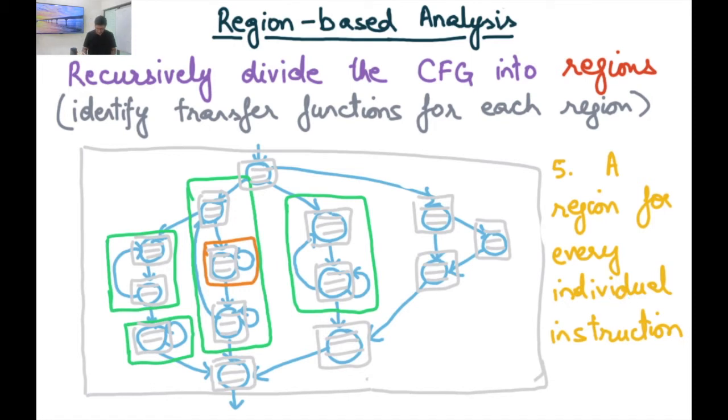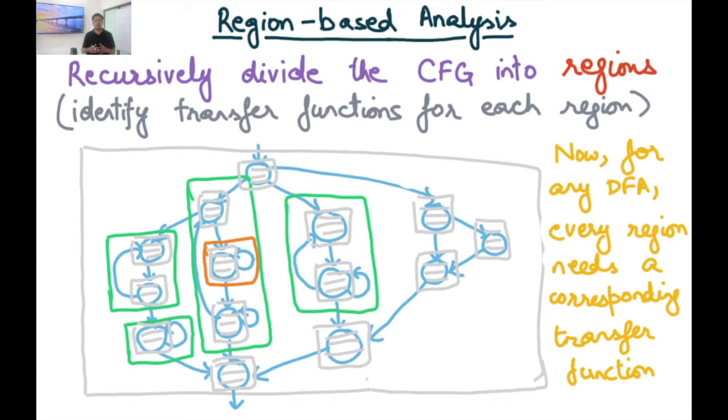Okay, so now that I have divided my program into a hierarchy of regions, for any DFA I need to assign a transfer function to every region at every level. Okay, so somehow, let's say I'm able to identify a transfer function for every region. Okay, so let's just complete this. So let's say I have a transfer function for this green region. Then let's say I have the transfer function for all of these green regions. Then when I'm trying to do the data flow analysis of the procedure level, then I just use the summarized transfer function of the green region to identify the values at all points in the control flow graph.